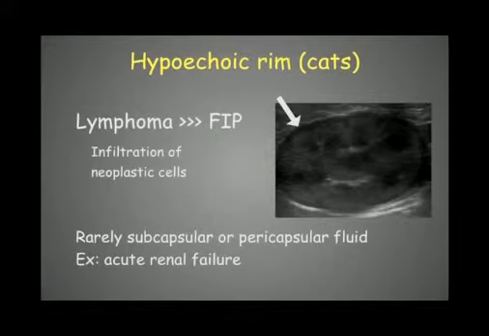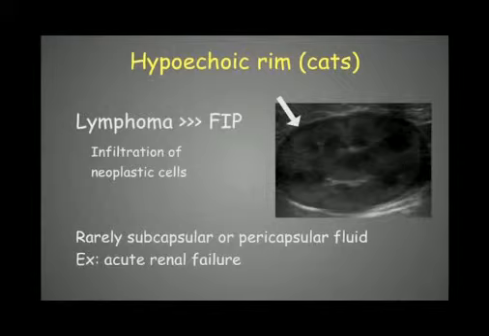Then in cats we can sometimes see this hypoechoic rim following the renal shape, the renal capsule. And this hypoechoic rim in cats is very specific of a lymphoma, because in fact it's due to the infiltration of the neoplastic cells at this level, so just under the capsule. We can see it sometimes with FIP, but it's much less common. So when we see that in a cat, we have to think of lymphoma and definitely do some fine needle aspiration of the kidney in those cases.